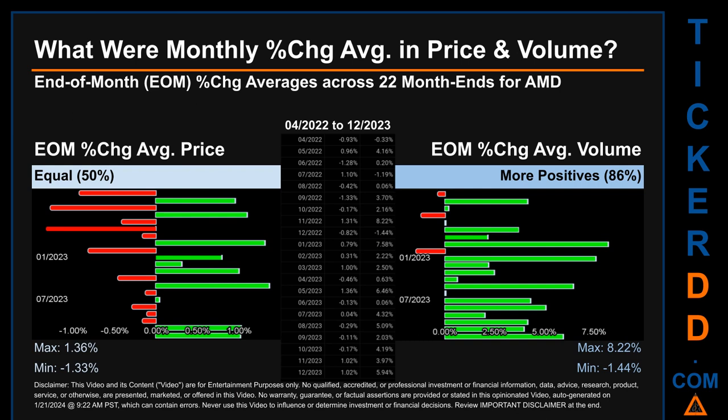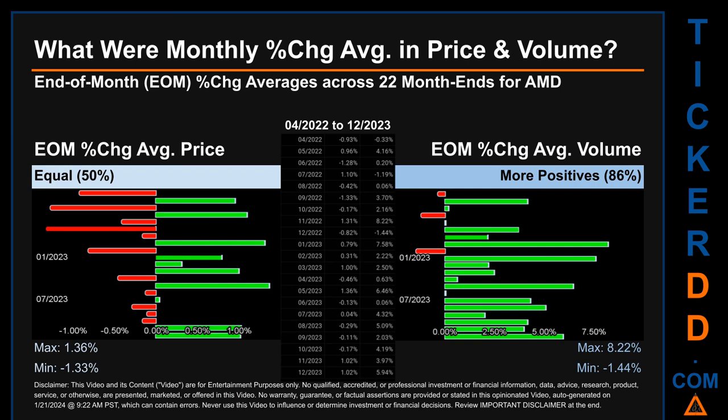What were end-of-month percentage change averages in price and volume for AMD? The monthly average of percentage change, in price and in volume, were calculated for each of the 22 month ends. That calculation took daily percentage changes and averaged them for each given month. If a month end came out negative, then it means that the month summarily saw a negative change.